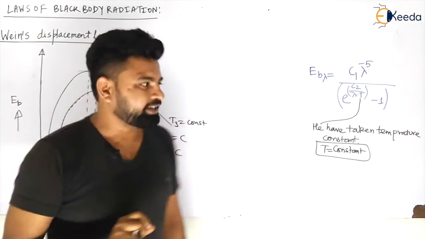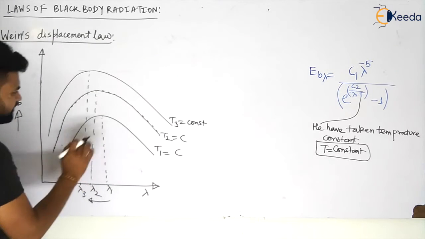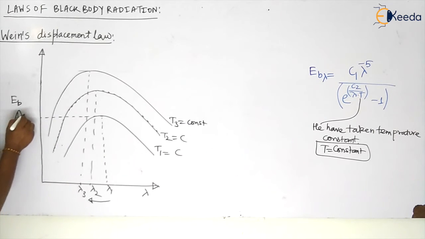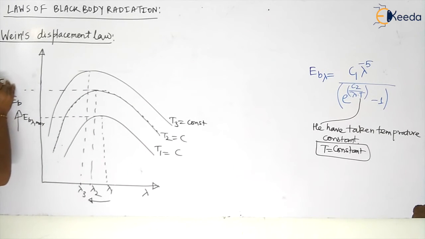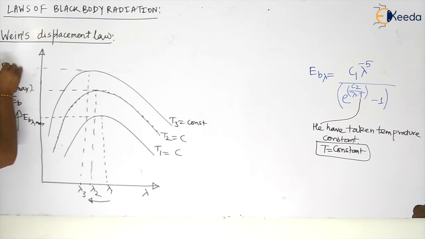So what he is calculating is, in this graph you will see that this is the maximum emissive power, that is E_b lambda 1 max, then E_b lambda 2 max. Okay, now this is at the third temperature, E_b lambda 3 max.